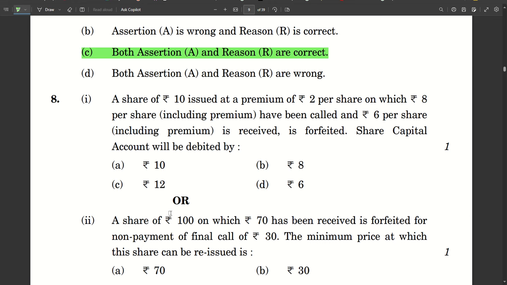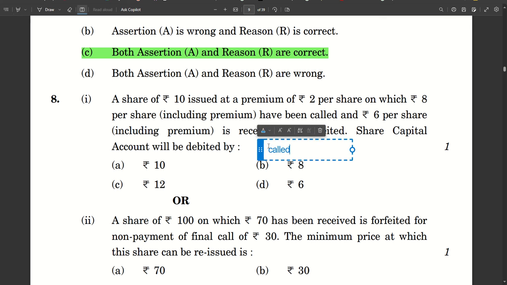Number 8. A share of rupees 10 issued at a premium of rupees 2 per share, on which rupees 8 per share including premium have been called, and rupees 6 per share including premium is received, is forfeited. Share capital account will be debited by how much? Now, as I have always been saying, during forfeiture, share capital is always debited by the called up amount.